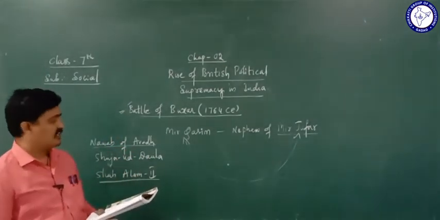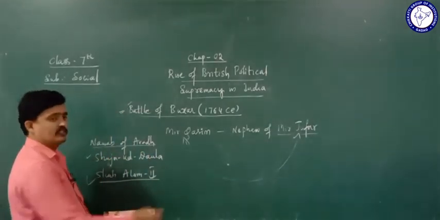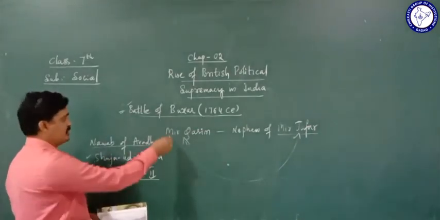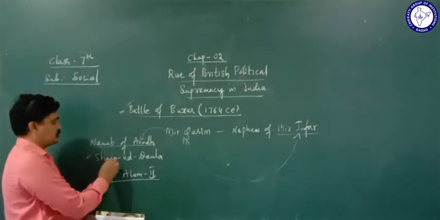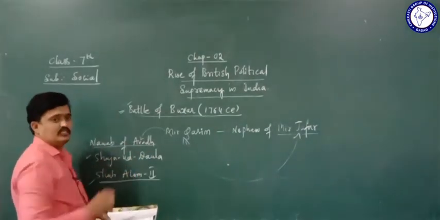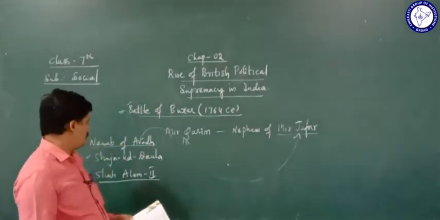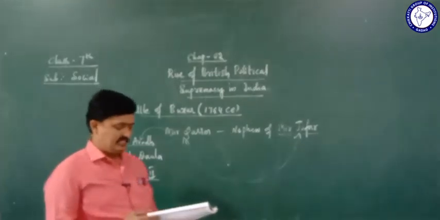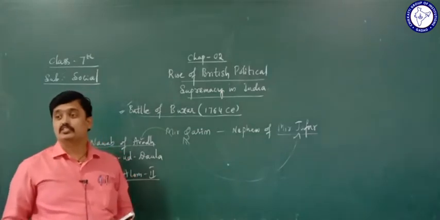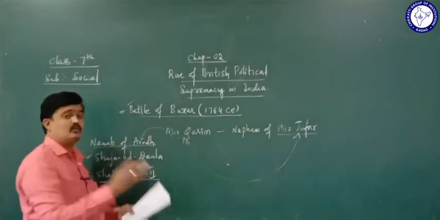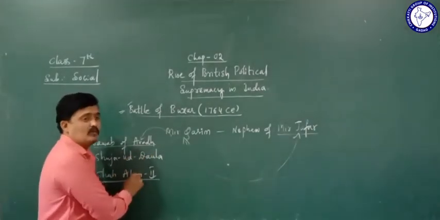Then who made friendship with these two persons? Mir Qasim. Mir Qasim gained friendship with these two persons, Shuja-ud-Daula and Shah Alam II. And with the help of these two persons, he declared war against the British. Who declared war against the British? Mir Qasim declared war against the British with the help of Shuja-ud-Daula and Shah Alam II.